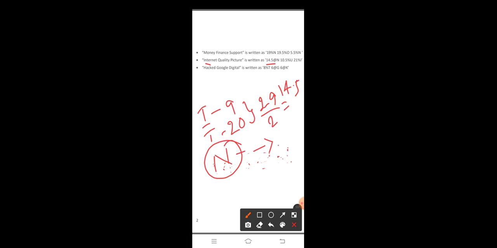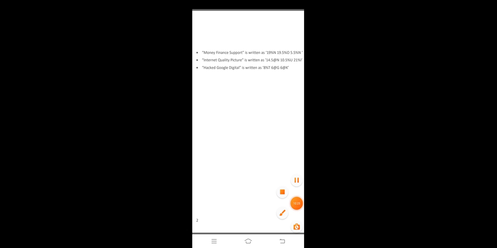Internet: T is the first letter from last, E is the second letter, N is the third letter from last. So N, the third last letter of the word, is in the code. Please note this. So this is the logic, and we will try the same with other words.